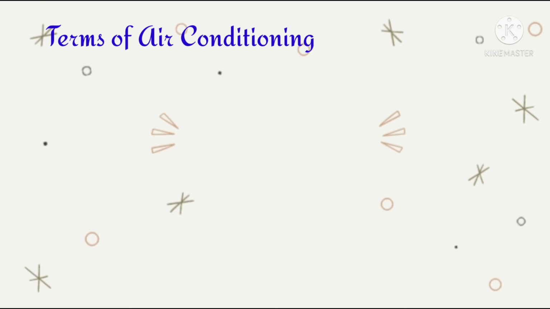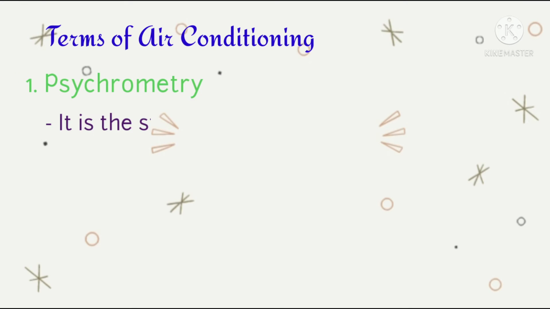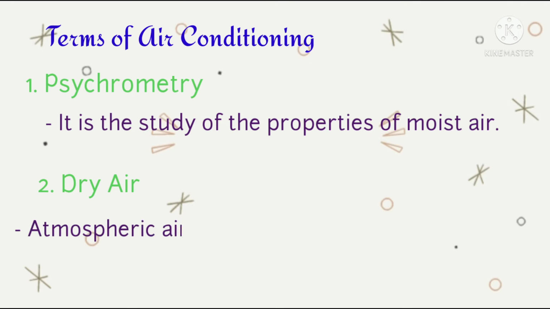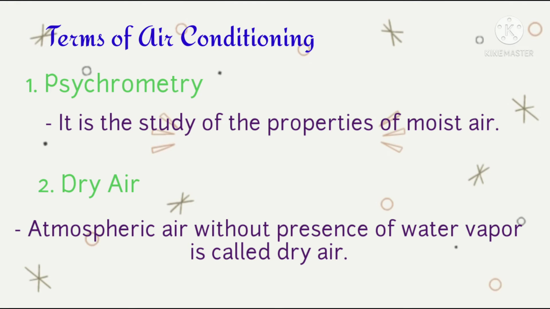Next are terms of air conditioning. Number 1. Psychrometry. It is the study of the properties of moist air. The properties of the air and water vapor mixture are called psychrometric properties. Number 2. Dry air. Atmospheric air without the presence of water vapor is called dry air. It is a combination of 79% nitrogen and 21% oxygen by weight.